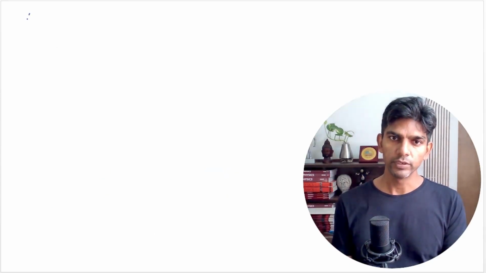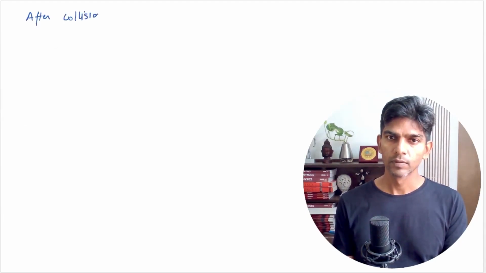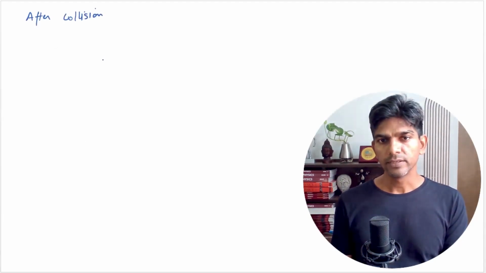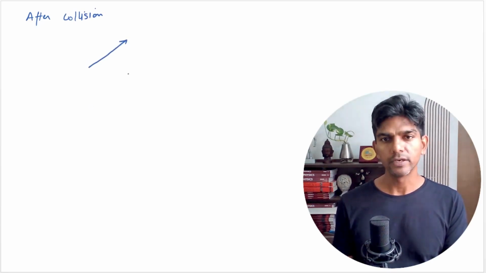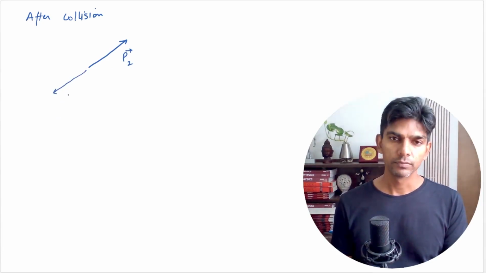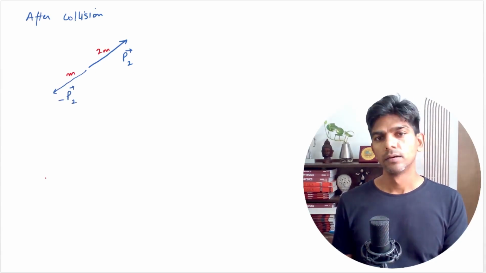So after collision, let us say the momentum of 2m is pointing in this direction. I'm assuming it's just a random direction. Let us say this is p2, and the momentum of m will be in the opposite direction to keep the total 0. That will be minus p2. That is for small m, and this is for 2m.